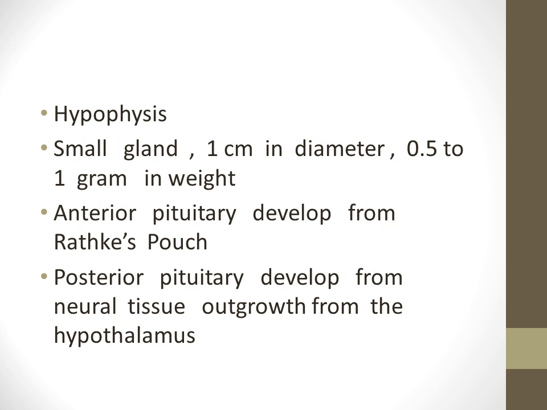Embryologically, the two portions of the pituitary gland develop from two different things. The anterior pituitary develops from Rathke's pouch, which is the embryonic invagination of the pharyngeal epithelium, and the posterior pituitary develops from the neuronal tissue outgrowth from the hypothalamus. So the origin of the anterior pituitary from the pharyngeal epithelium explains the epithelioid nature of its cells, and the origin of the posterior pituitary from the neuronal tissue explains the presence of a large number of glial type cells in the gland.